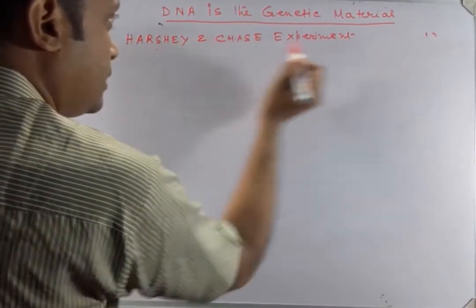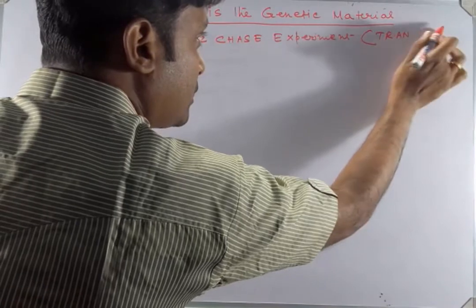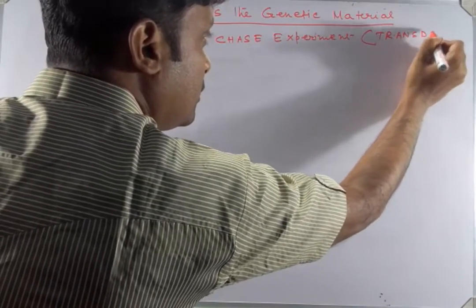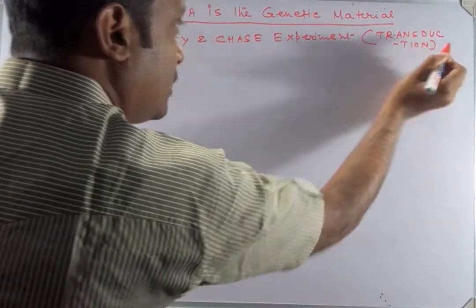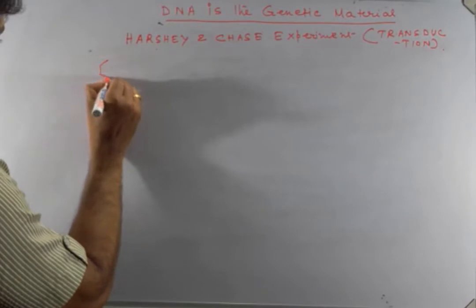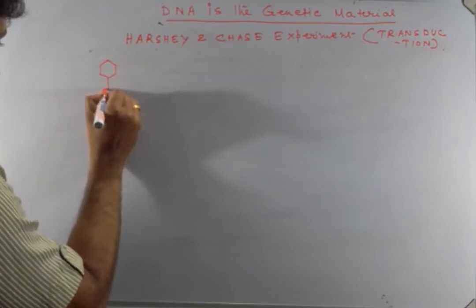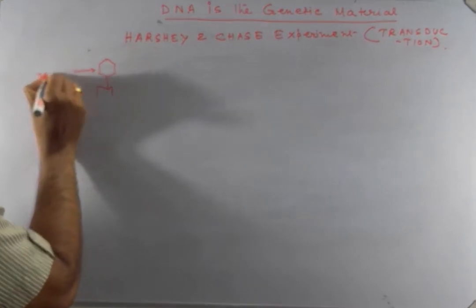Okay, this is the transduction experiment. Clear? Suppose this is the bacteriophage, and this bacteriophage has a protein coat, and they added 35S to this protein coat.